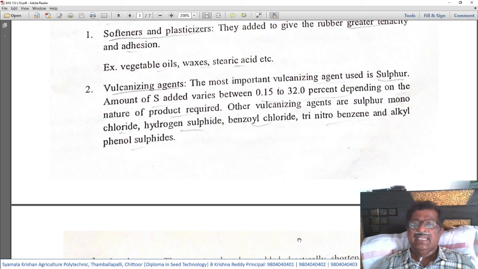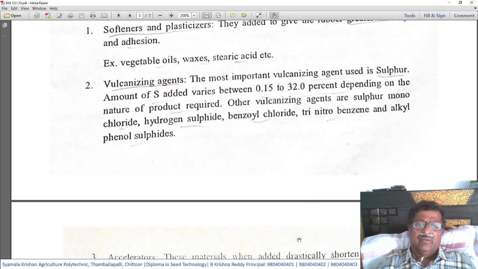Other vulcanizing agents are sulfur monochloride, hydrogen sulfide, benzyl chloride, trinitrobenzene, and alkyl phenol sulfides. These are the other substances known as vulcanizing agents, containing mostly sulfur.